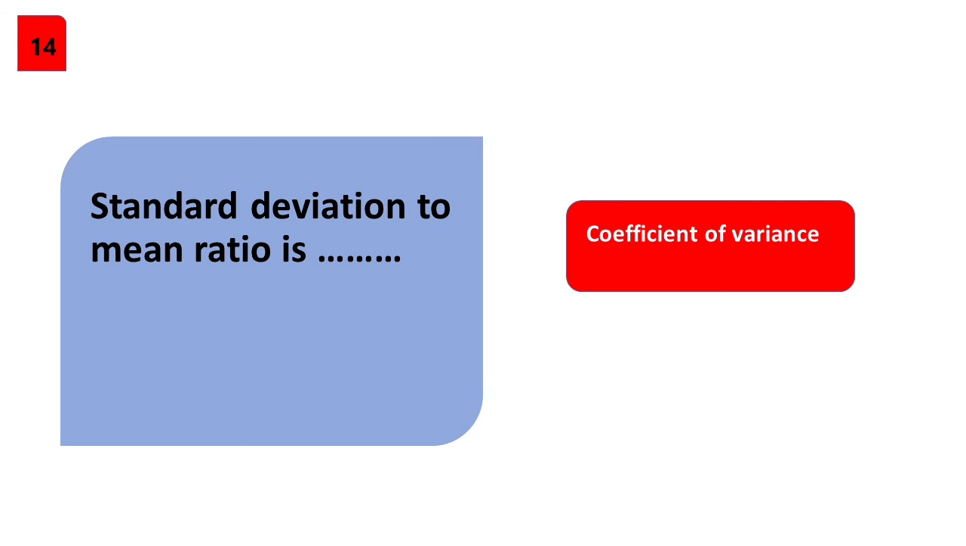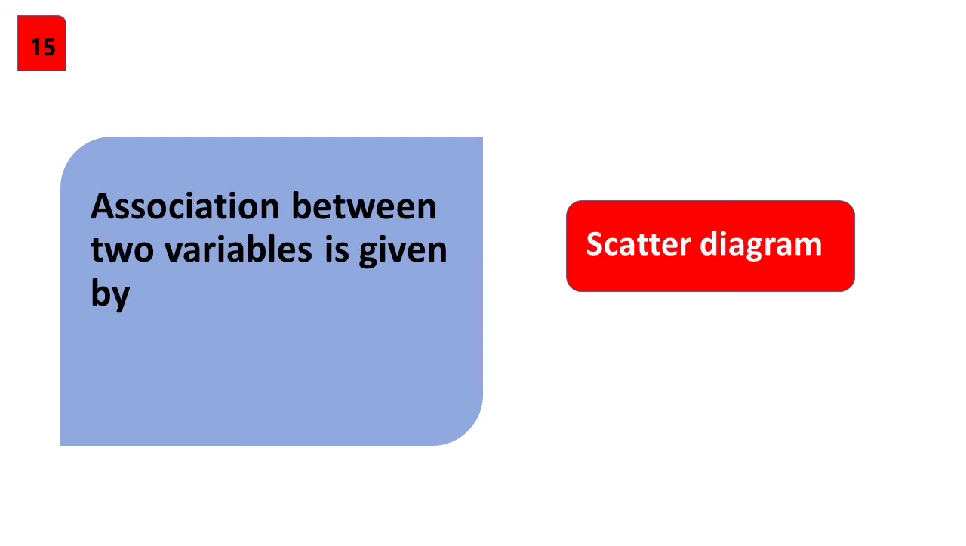The next question, that is standard deviation to mean ratio. It is coefficient of variance. Now, moving on to the last question, association between two variables is given by scatter diagram. It is a diagram which shows relationship between two variables, and if the dots cluster around a straight line, it shows a linear relationship.